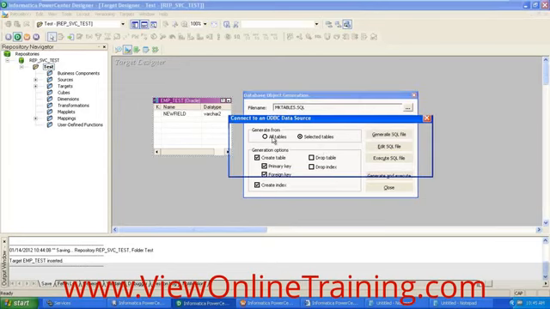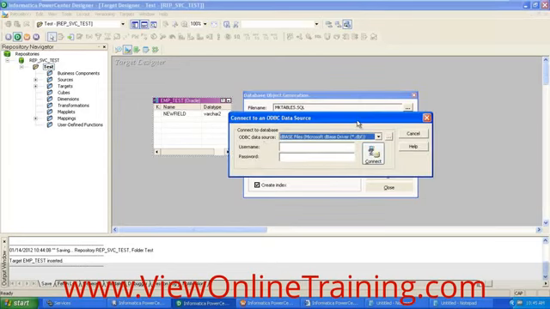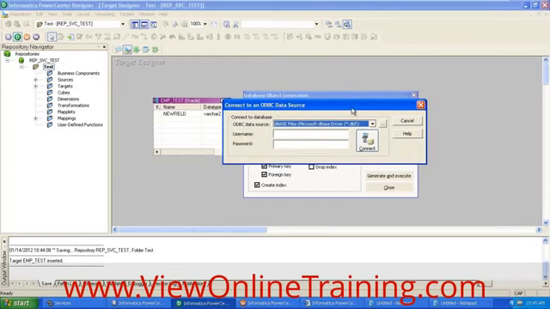Now here also, if you want to physically create, at any point of time, if you want to perform any operations or read any data, you need to connect to the database. Generally, we connect to the database using ODBC. We created one ODBC driver, so we can use this ODBC driver, mention the username and password, and then click connect.